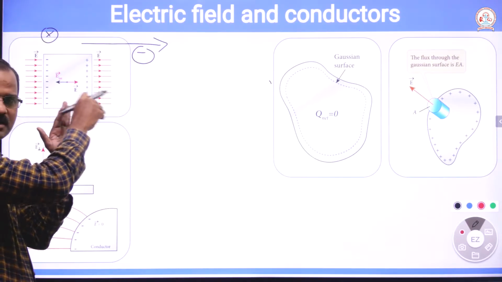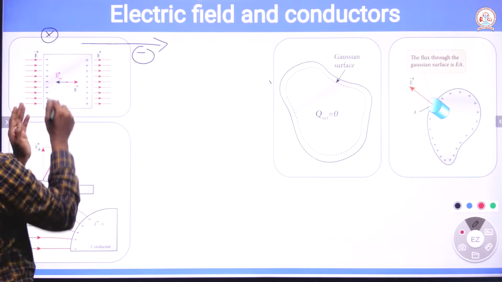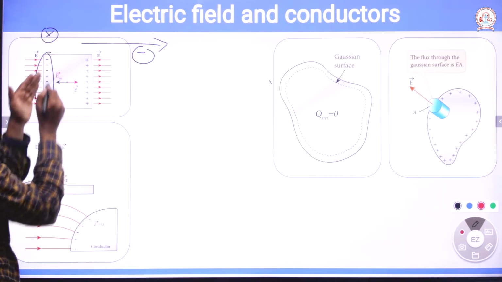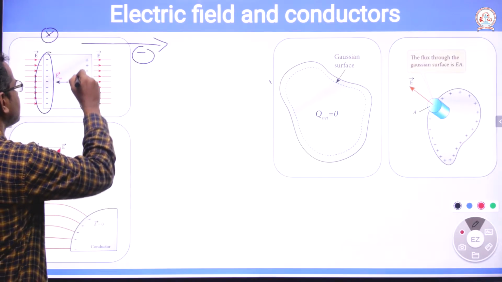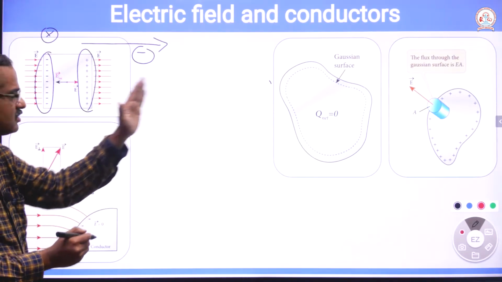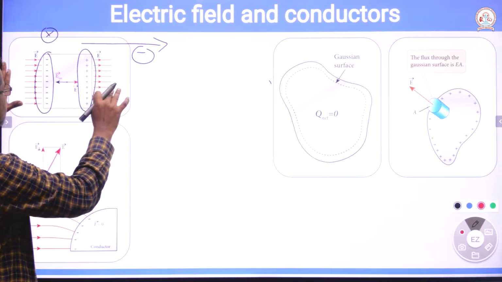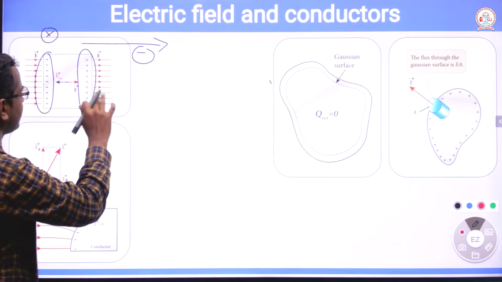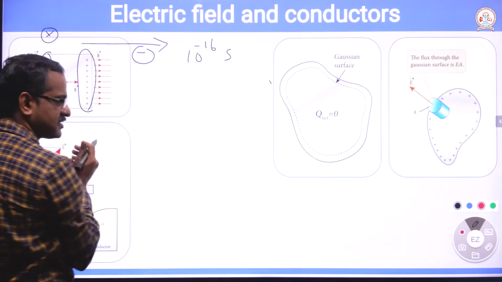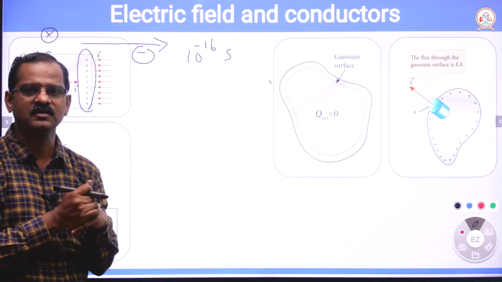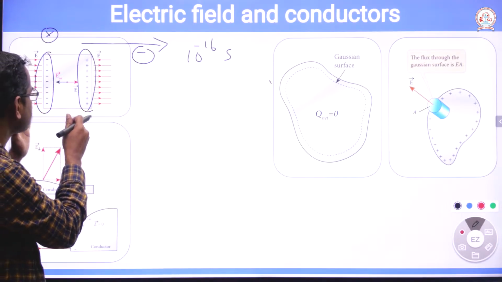This is the direction of external electric field, and the charges in the conductor get aligned like this. Negative charges are aligned towards positive, and positive charges are aligned towards negative. This alignment takes only 10 power minus 16 seconds to form. Once it is arranged, you can say that it is in electrostatic equilibrium.